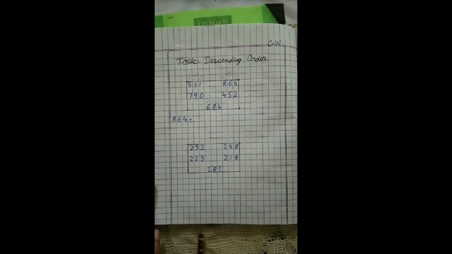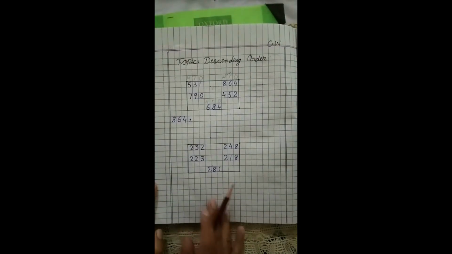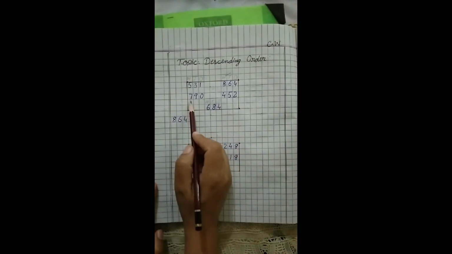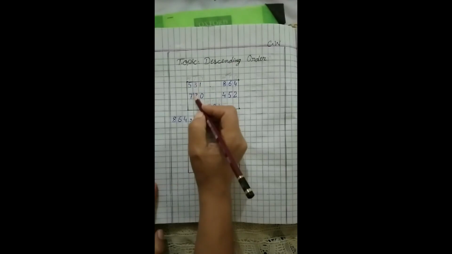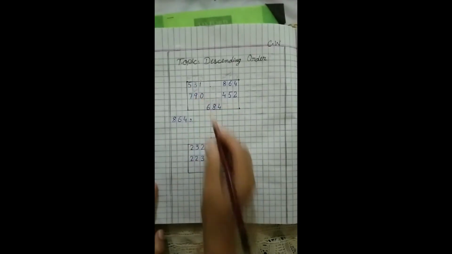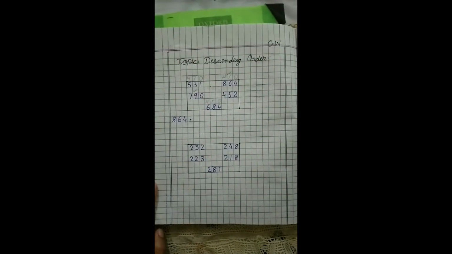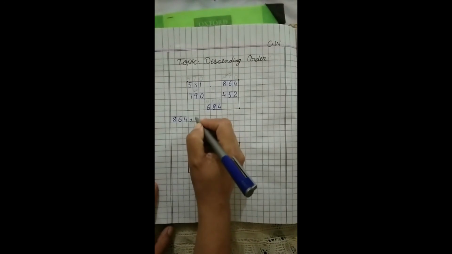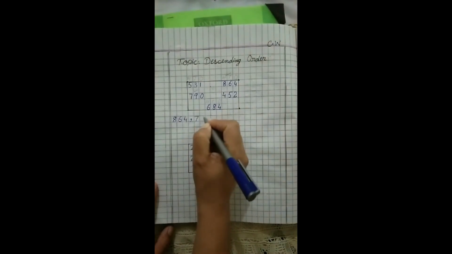We have to put the comma. After 8 comes 7. Is there any 7? Yes, here is number 7. Here is only one. So we have to write where comes the hundreds value of 7. So our next number is 790.